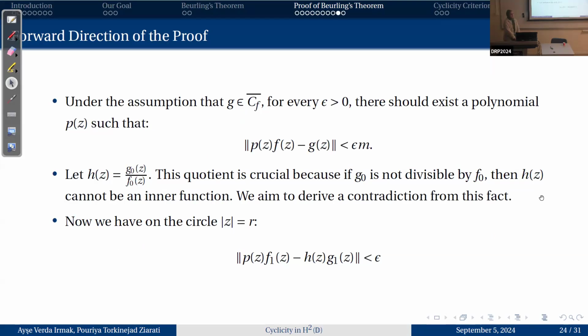And under the assumption that G is in the closure of CF, we can again write this inequality where the norm is less than epsilon times M. And we will let H equal G0 over F0. This quotient is important for us because if G0 is not divisible by F0, then H wouldn't be in H2D and it wouldn't be an inner function. And our aim is to derive a contradiction. Then on the circle with radius R, we can rewrite this inequality like this: the norm of pf1 minus Hg1 is less than epsilon. We divided the left-hand side by F0 and the right-hand side by M.